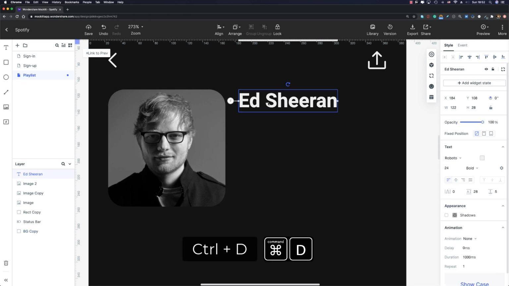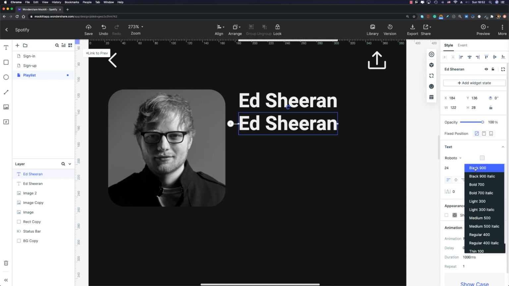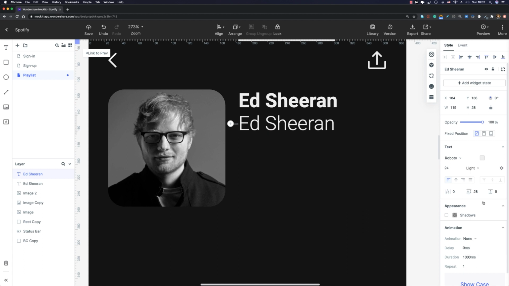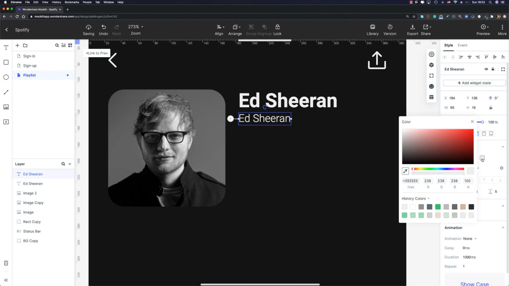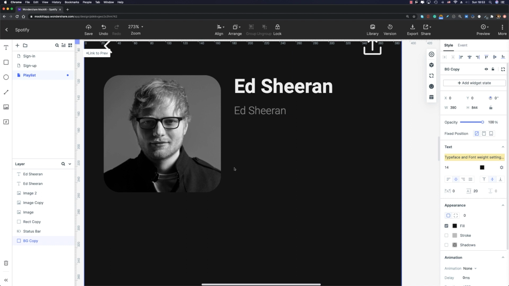Now let me duplicate it, Command D or Control D, select this text layer, and let me change the weight to light 300. The font size is gonna be 13 points, and I'm gonna decrease the opacity of my color from 100% to 50% to make it darker. All right, its top margin is gonna be 8 pixels, and its left margin is gonna be 16 pixels. Cool. Now we need to place our play button right over there.